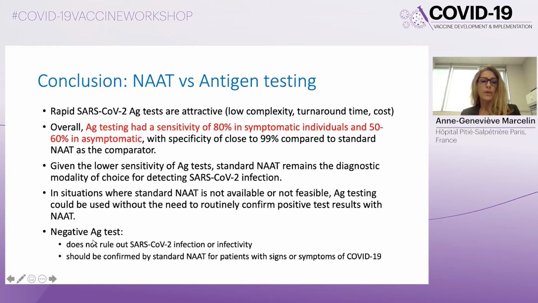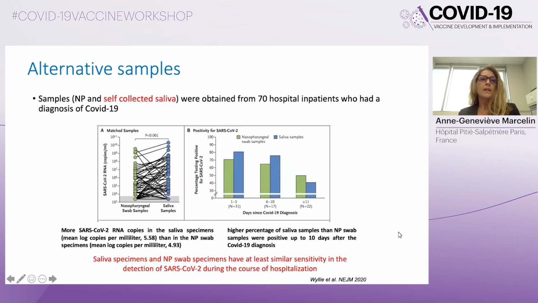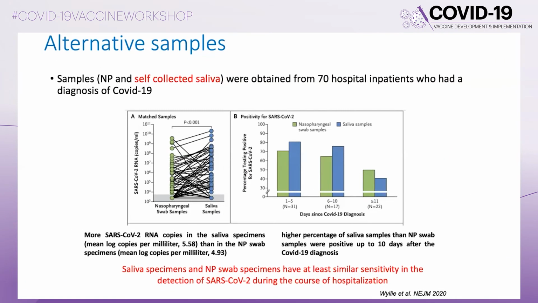And you have to keep in mind that a negative antigen test does not rule out SARS-CoV-2 infection or infectivity and should be confirmed by a standard test for patients with signs or symptoms of COVID-19. There is a need and increasing research about alternative samples. Indeed, saliva is very attractive because it is very easy to collect.